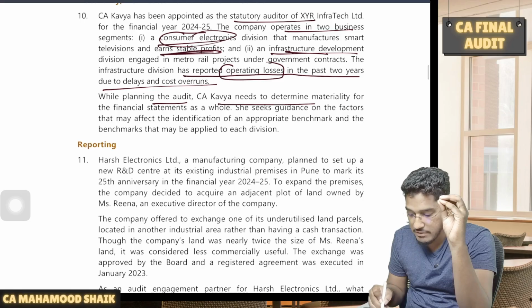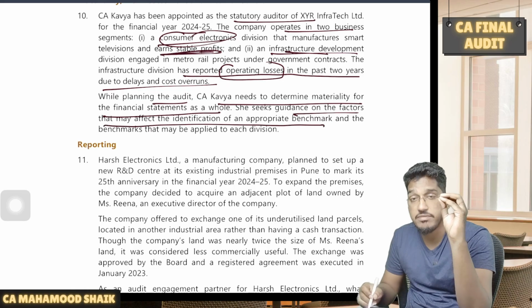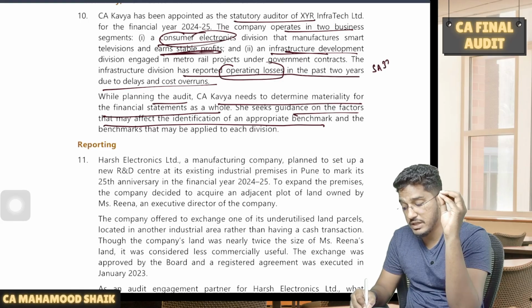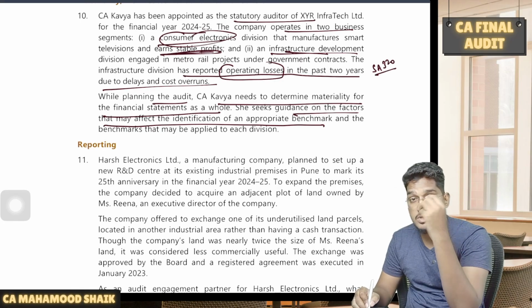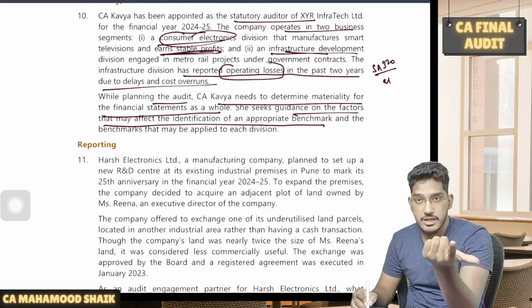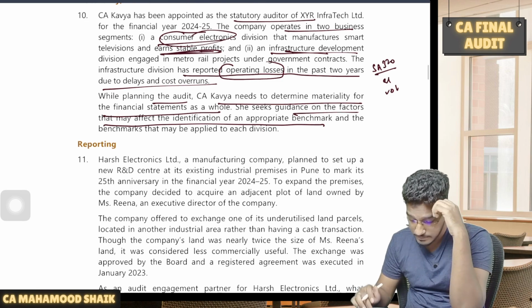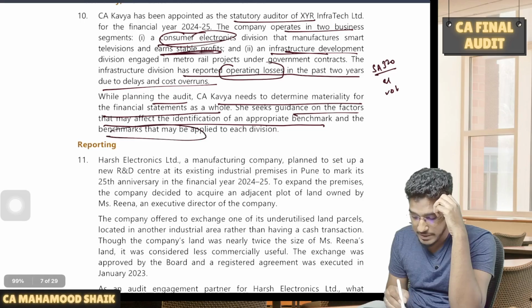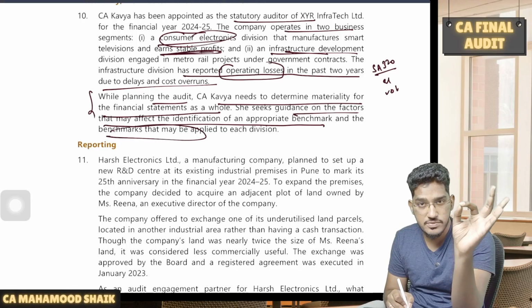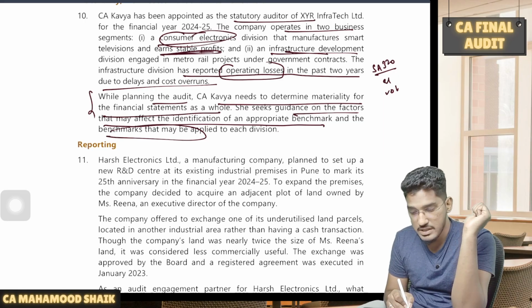While planning the audit, CA Kavya needs to determine materiality for the financial statements as a whole. She seeks guidance on the factors that may affect the identification of an appropriate benchmark. SA 320, what are the various factors which affect the benchmark? Any element can be taken as a benchmark. It depends on the applicable financial reporting framework. It depends on the information needs. It also depends on the volatility of the benchmark, right? And the benchmarks that may be applied. So first you have to write what are all the factors which affect the decision regarding which benchmark has to be chosen. You have to write those factors from SA 320.